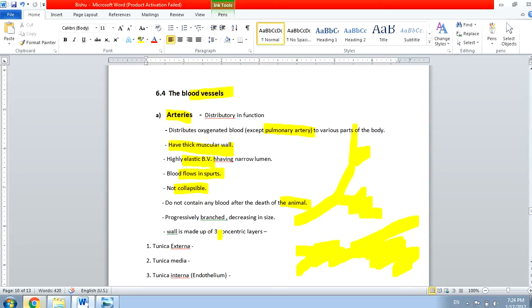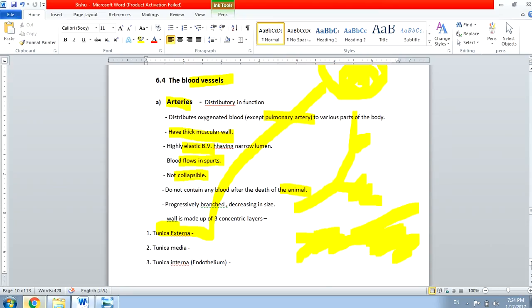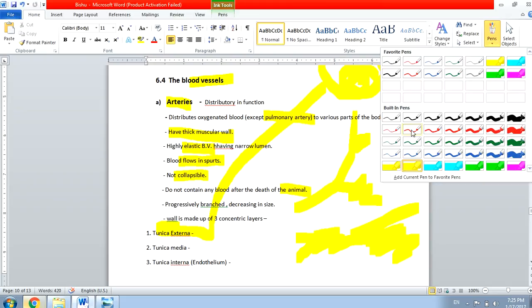The wall of the artery is made of three concentric layers. Concentric means layers with the same center. So the outermost layer is called the tunica externa, while the middlemost layer is called the tunica media, and the innermost layer is called the tunica interna. Remember one thing: the tunica externa is made up of connective tissue. Since it's the outermost part, it has to bear the pressure, so it is made up of the connective part.